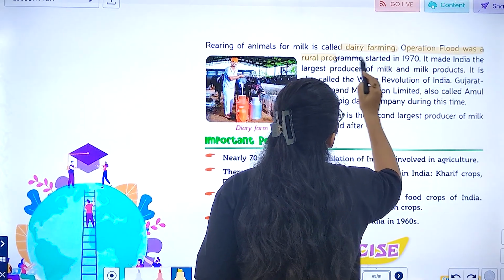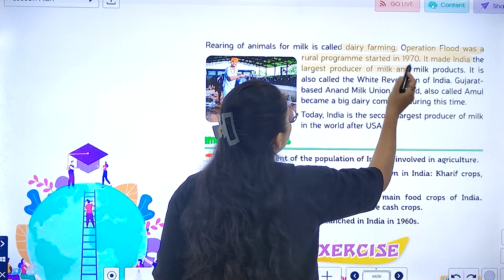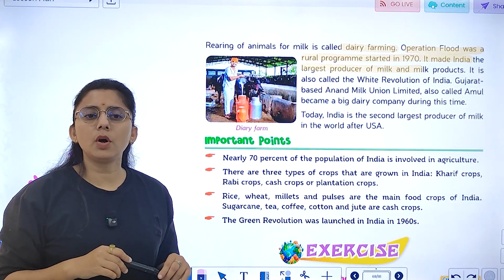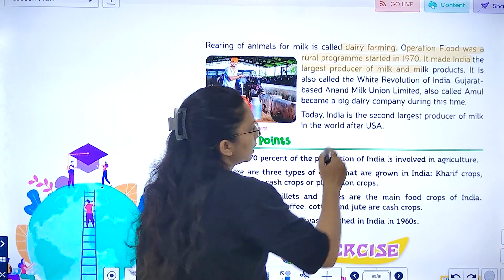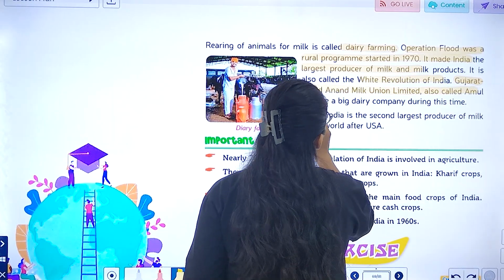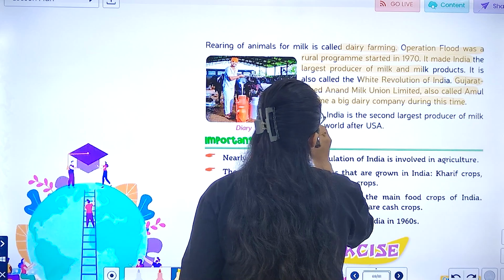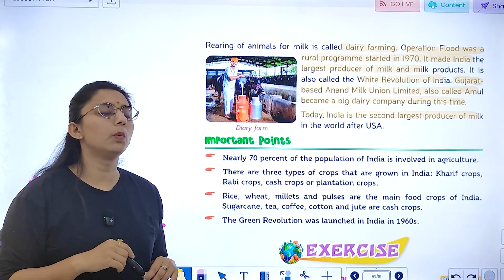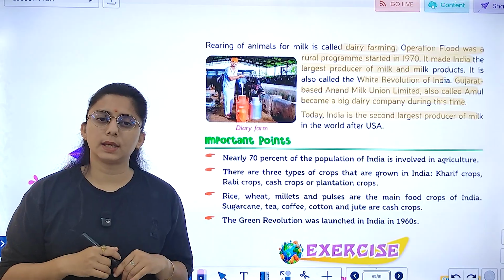Operation Flood was a rural program started in 1970. It made India the largest producer of milk and milk products. And what we call it, the White Revolution in India. The Gujarat-based Anand Milk Union Limited, also called Amul, is a dairy company from this time. Today, India is the second largest producer of milk in the world after USA, right?